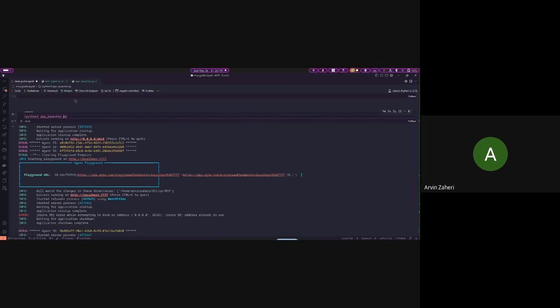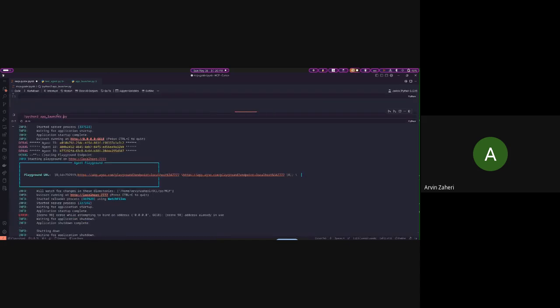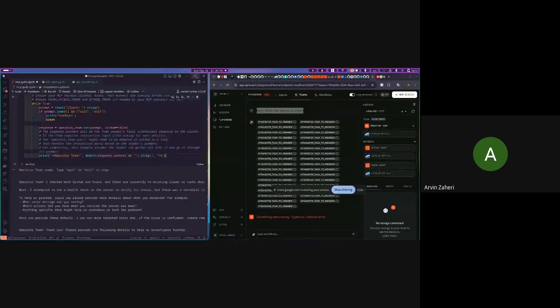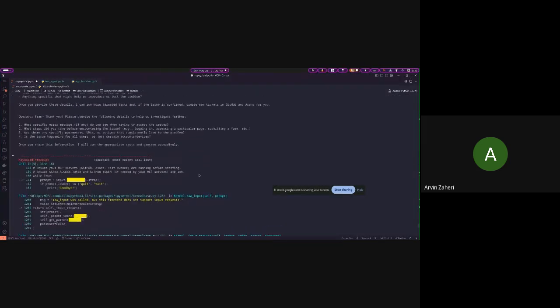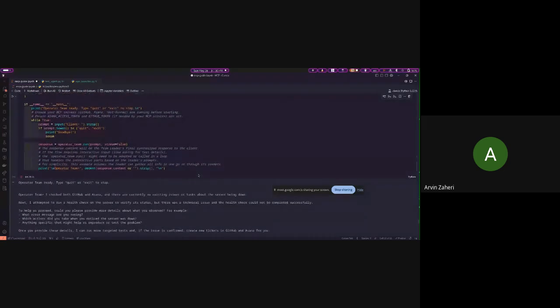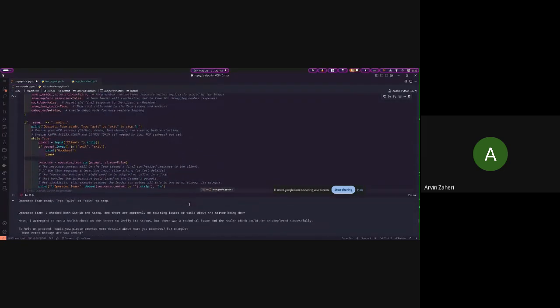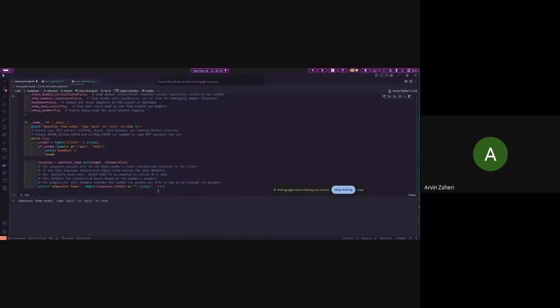Oh, okay, I made a mistake. I should change this port. Okay, so we are going back to the classical way of calling our module in console. So I'm just going to run it in here.